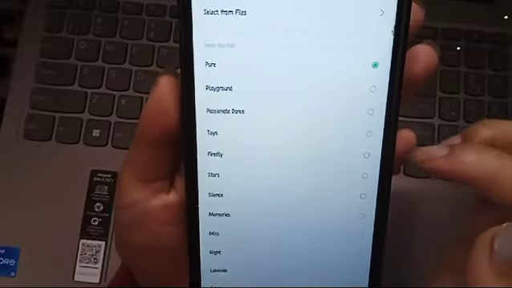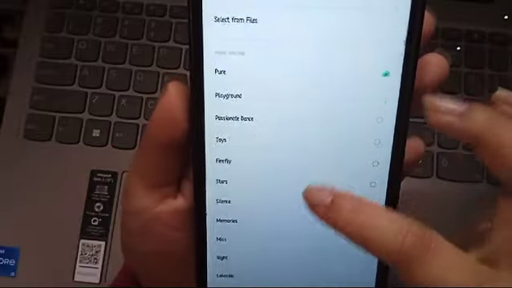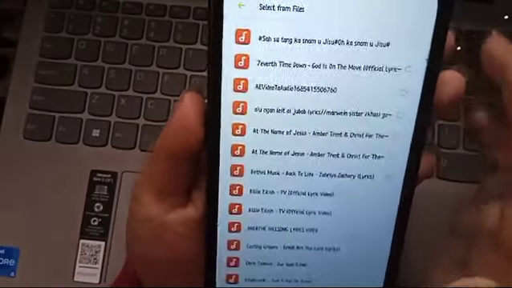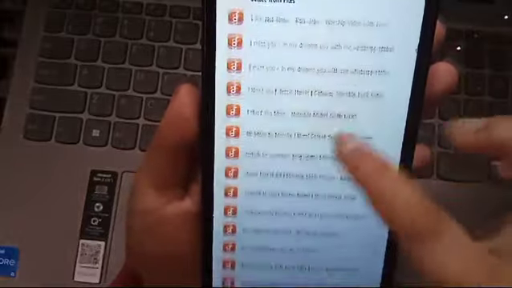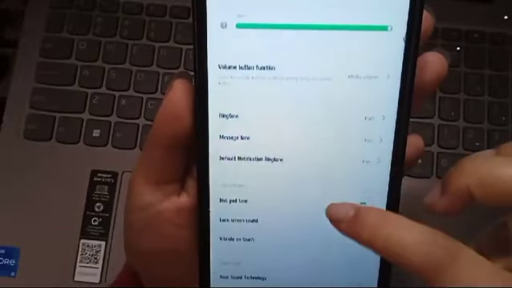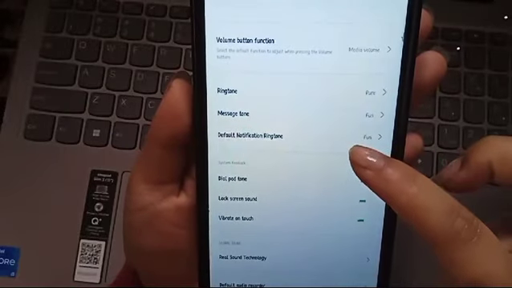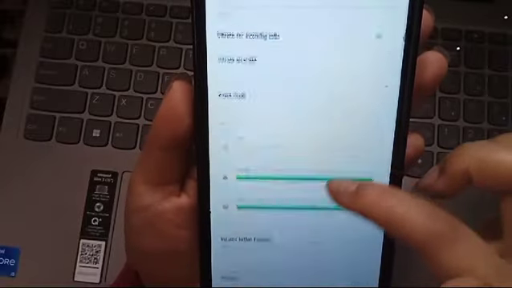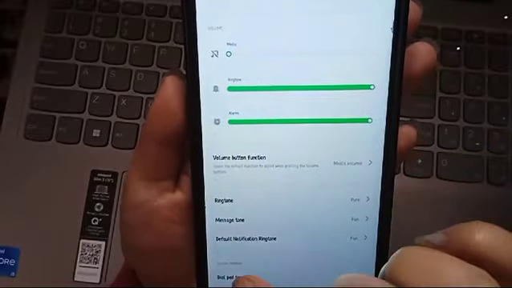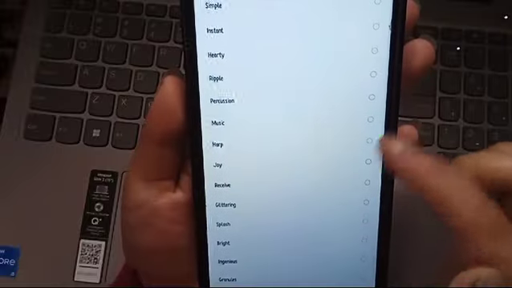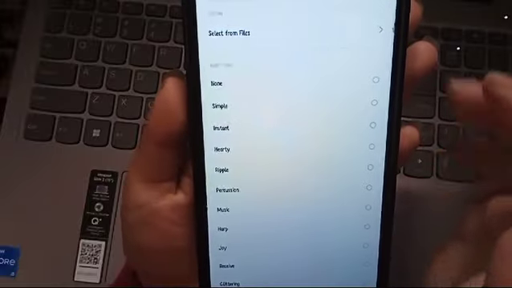After that you can also click the ringtone from your downloaded audio, and you can click any ringtone from here also. And here also, the default notification ringtone is the same as here. You can just search it here and you can click any you wanted.